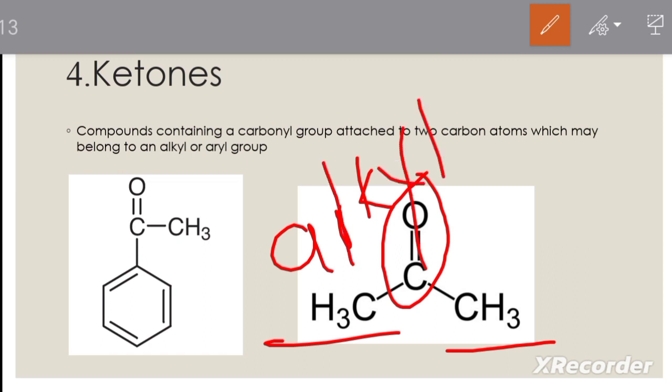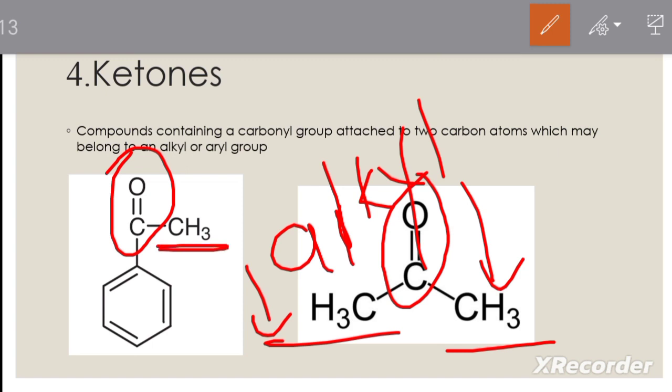Here these are two alkyl groups. And in this situation, this is a carbonyl group attached to an alkyl group and also to an aryl group. One carbonyl group attached to two carbon atoms belonging to aryl or alkyl groups is known as a ketone.